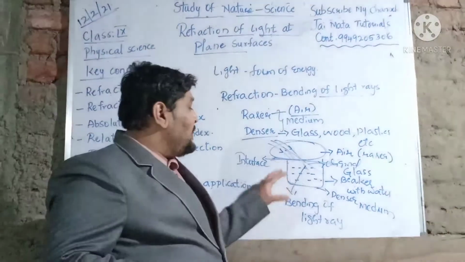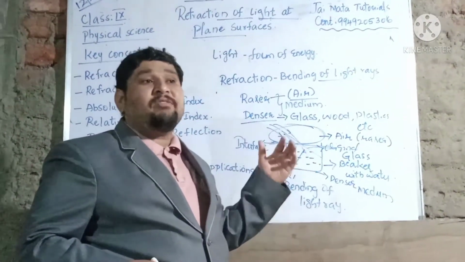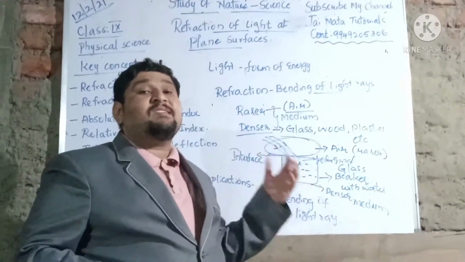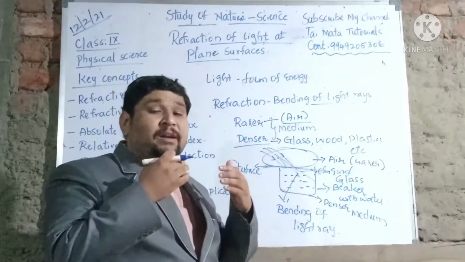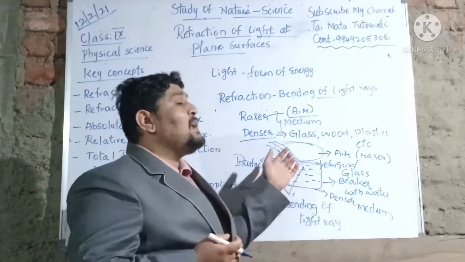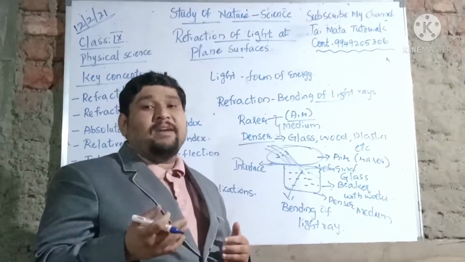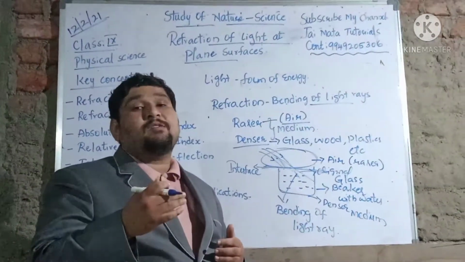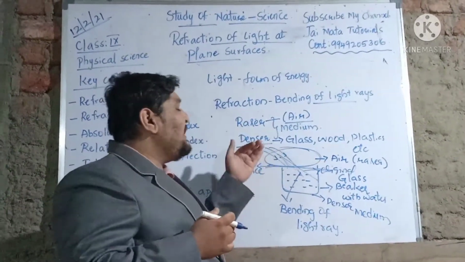Now by using this concept we are trying to define refraction. So how can we define refraction? Refraction is a light phenomenon where the light interacts with two different mediums, that is, the rarer medium and the denser medium, during which we find there's a bending of light. This bending of light happens because of light interacting with two different mediums, one rarer and one denser.